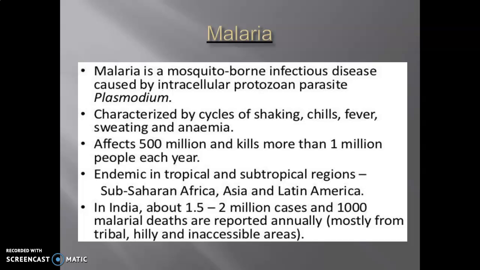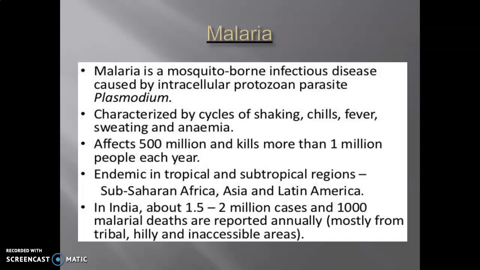If we see the characteristic features of malaria, it is characterized by cold, a rise in body temperature, shaking of the body, chills, fever, sweating, and an anemic type of condition that can be felt by the suffering person.